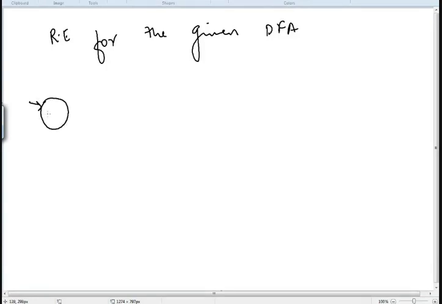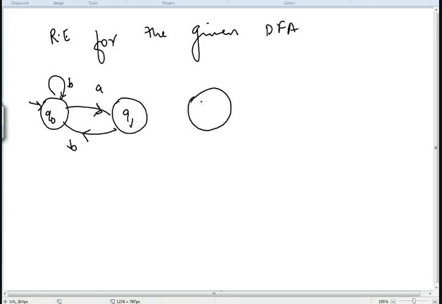The machine given is Q0, B, Q1, A. Q0 to Q1 there is an A transition, and Q1 to Q0 there is a B transition, and at the Q3 state there is a self loop of A and B with this A, right?